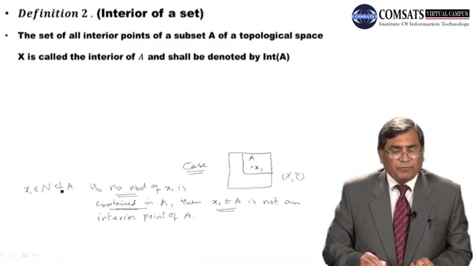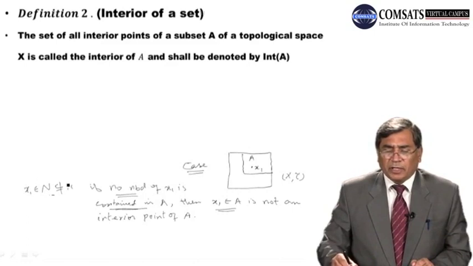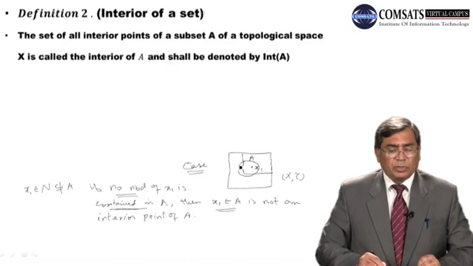If every neighborhood of x1 is outside A, whatever the neighborhood, it goes beyond A, then this x1 is no more an interior point of the set.